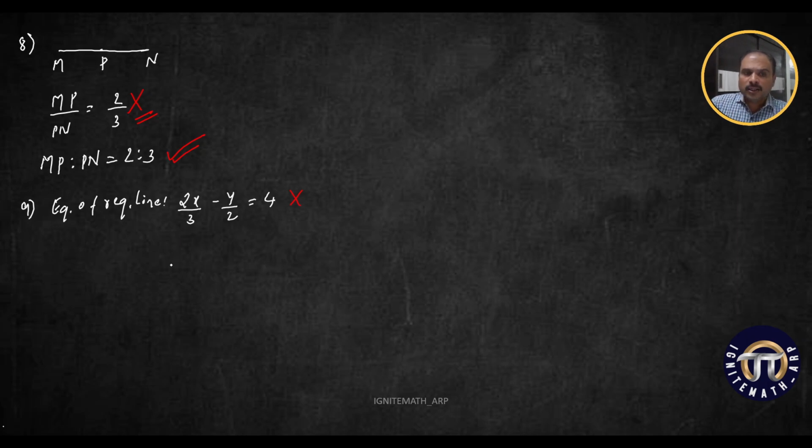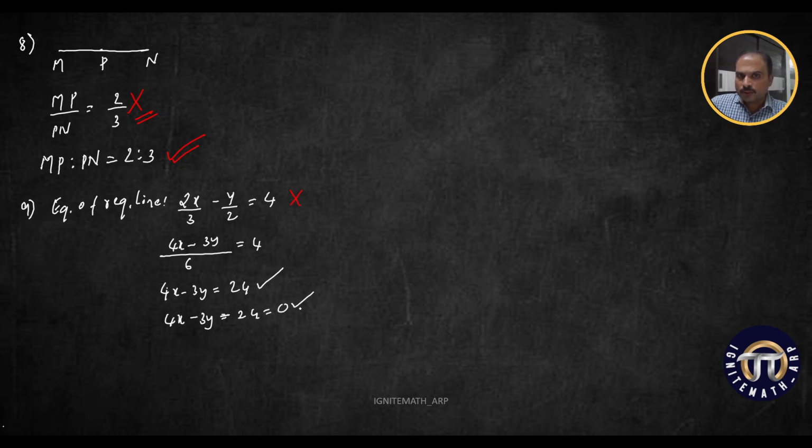Suppose you have got it, you can take the LCM and write it as 4x minus 3y is equal to 4. Then you can write it as 4x minus 3y is equal to 24. Either you leave it over here, or you are expected to write 4x minus 3y minus 24 is equal to 0. This is also well and good. Okay, it can be in any of the linear forms.